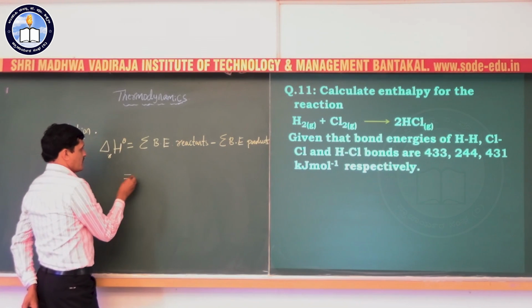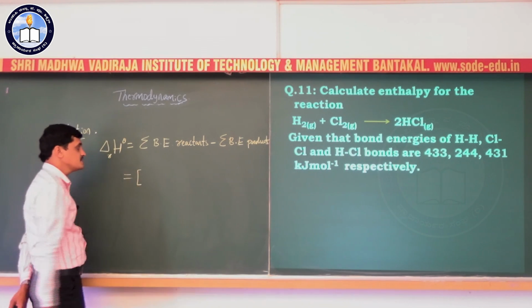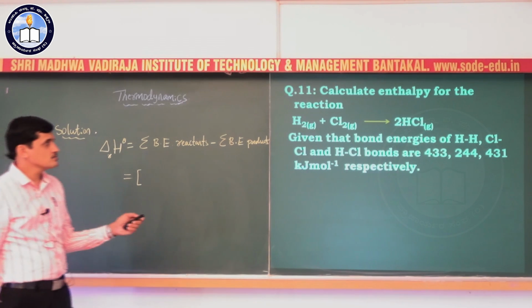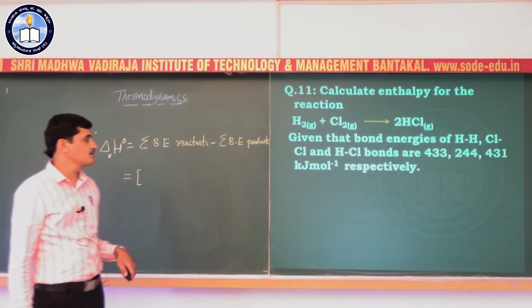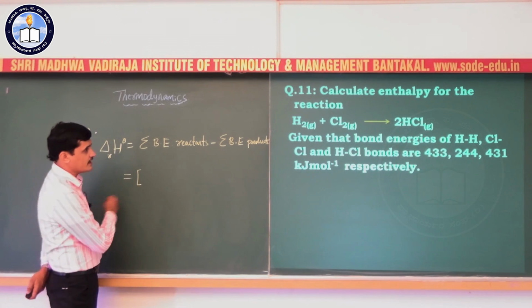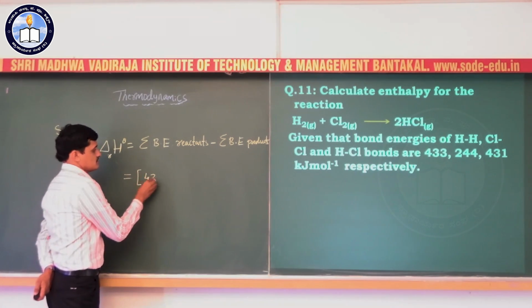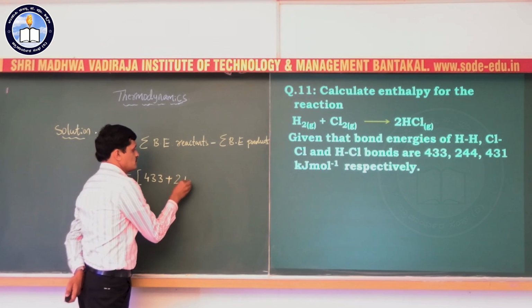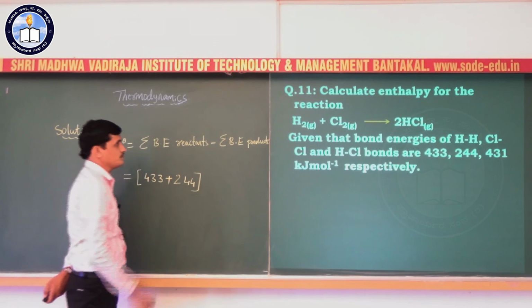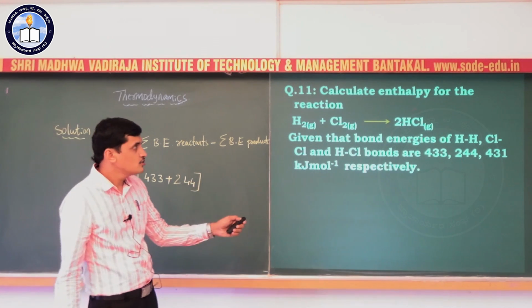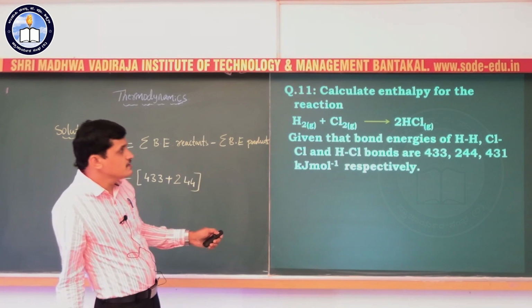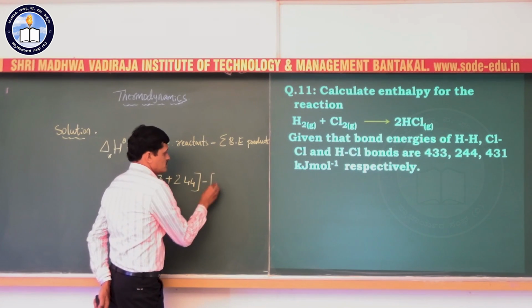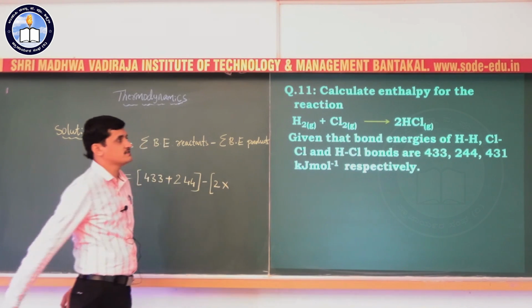What are the reactants here? Hydrogen and chlorine. So bond enthalpy of hydrogen plus bond enthalpy of chlorine. Bond enthalpy of hydrogen is 433, bond enthalpy of chlorine is 244. On the product side, 2 moles of HCl is formed. So minus 2 into the bond enthalpy of HCl.